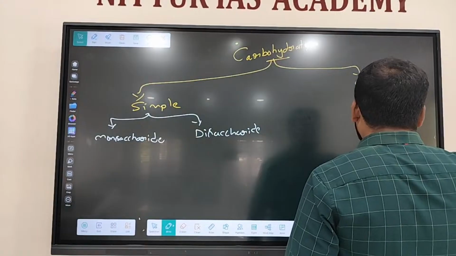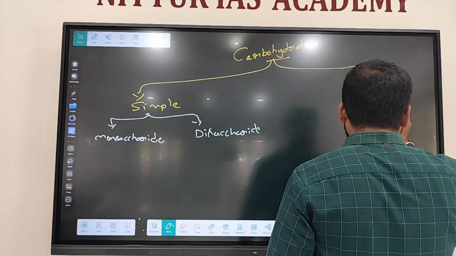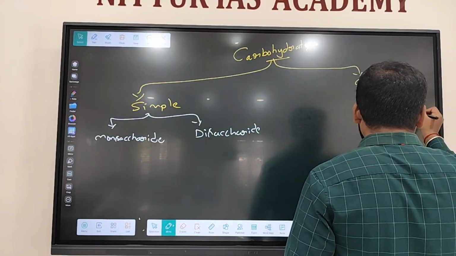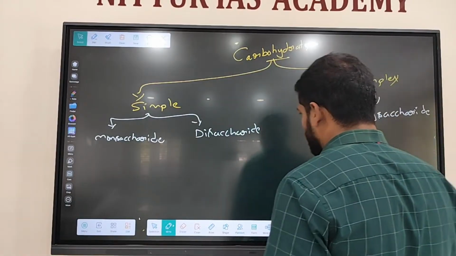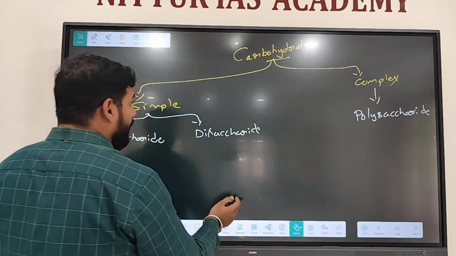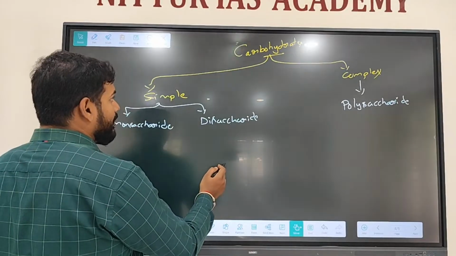Then under complex carbohydrate, we have polysaccharide. Many sugar molecules combine to form polysaccharide.